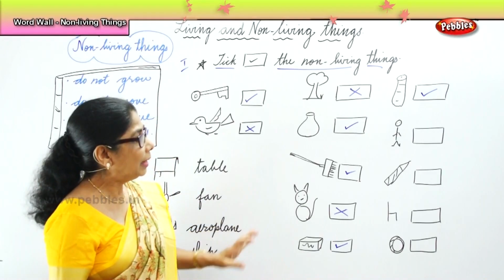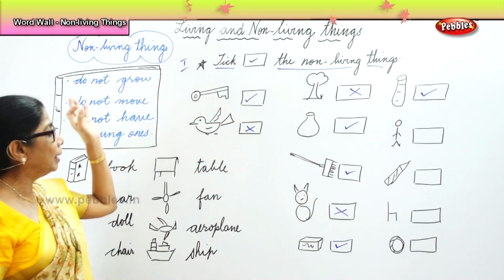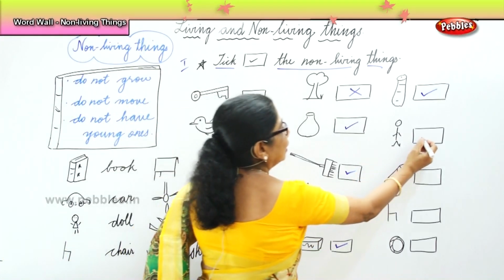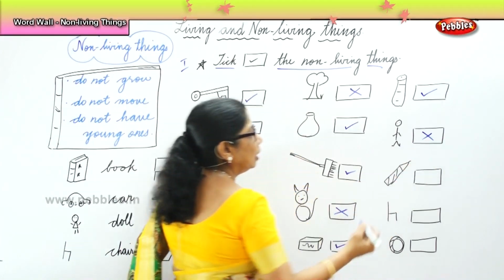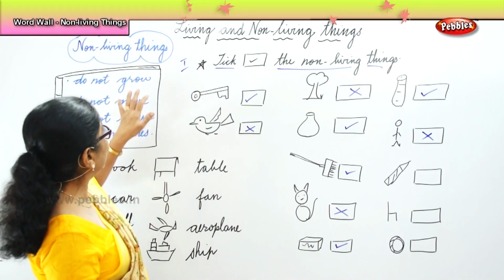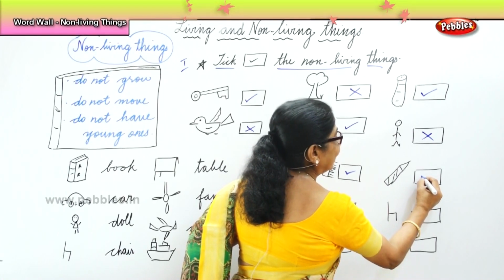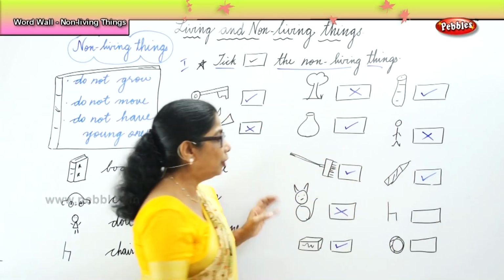It is a non-living thing. Now, what about the boy? The boy can grow, he can move, he can have young ones. The boy is not non-living, he is living. Pencil. A pencil cannot grow, cannot move, cannot have young ones. So a pencil is a non-living thing.